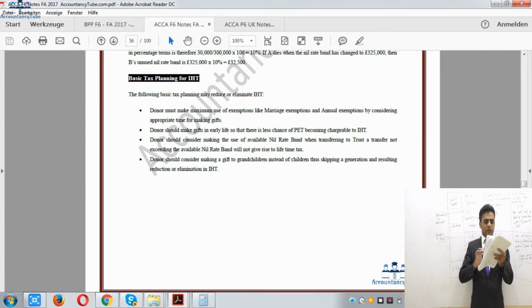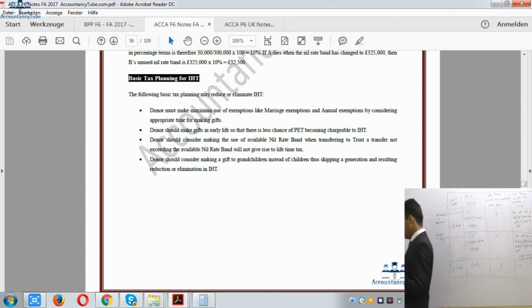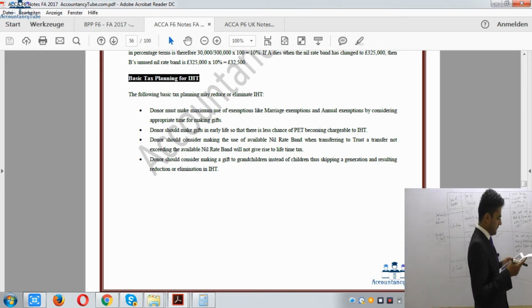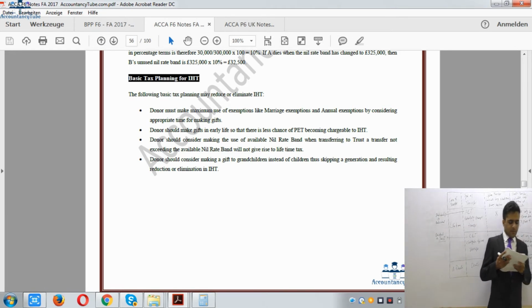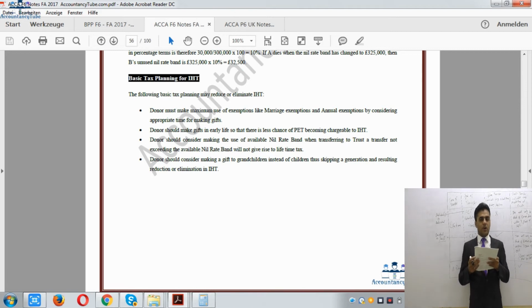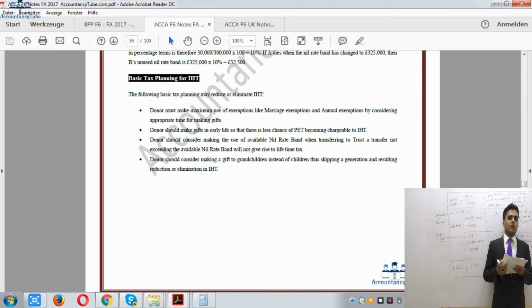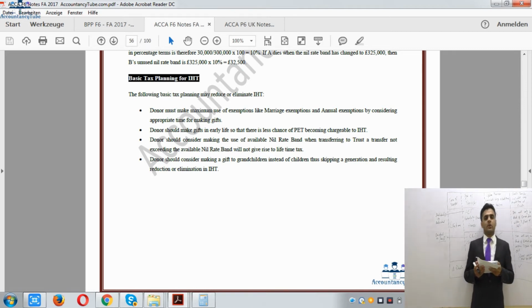Right? Let's look at the due dates as well on the next page. On page number 52, these are the due dates of paying the tax. So liability for IHT and due dates. For lifetime tax on CLTs, chargeable lifetime transfers, we know that lifetime tax is only paid on the chargeable lifetime transfer.